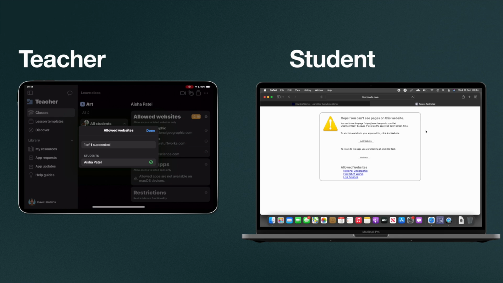Now, if we think about things that students might go on in the middle of a lesson, like Facebook or any other social media applications, this just gives peace of mind to teachers. And, for the same reason that Jamf Teacher is used, it's really about focused learning, saving time, getting students to the right websites at the right time. So it's a really, really useful way that you can still utilize Jamf Teacher if students are using MacBooks, just to control the website access.